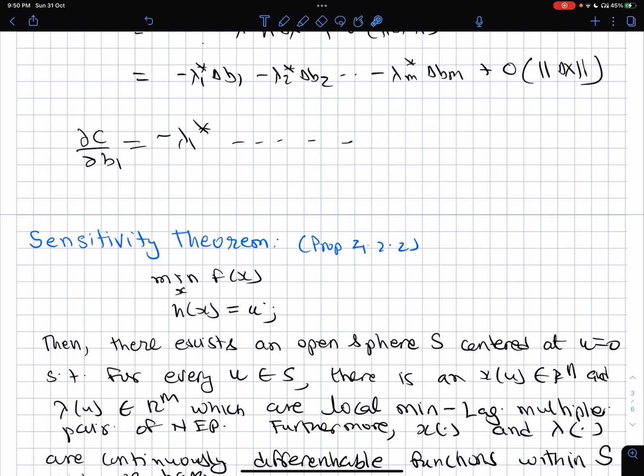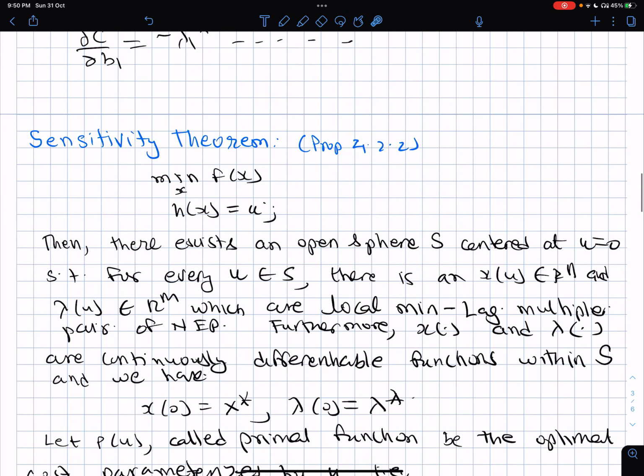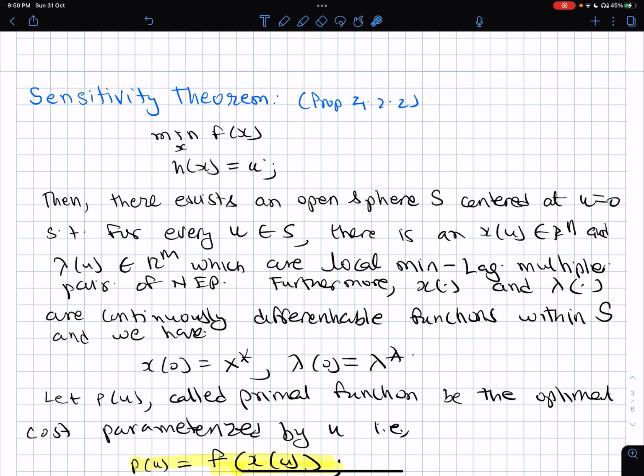It's not like you can only calculate it at h of x equal to 0 and lambda star is calculated, and then after that with any small perturbation, nothing is going to happen. It's not a result like that. The result is very clear. It says that within that perturbation, so long as it is restricted within the open sphere, x of u will exist, which is the new optimal, and lambda of u, again parameterized in u, will be the new Lagrangian multipliers at the optimal.